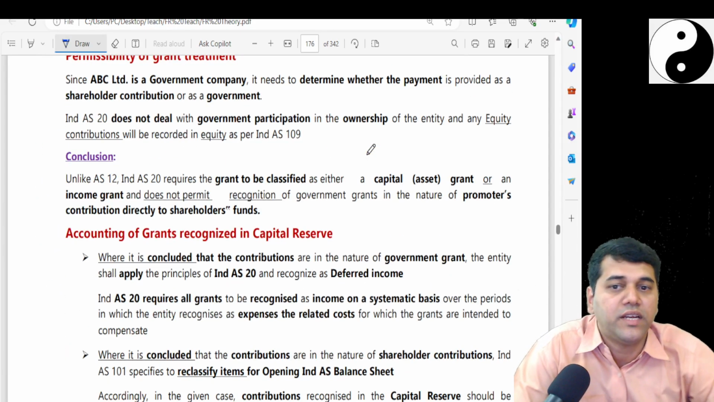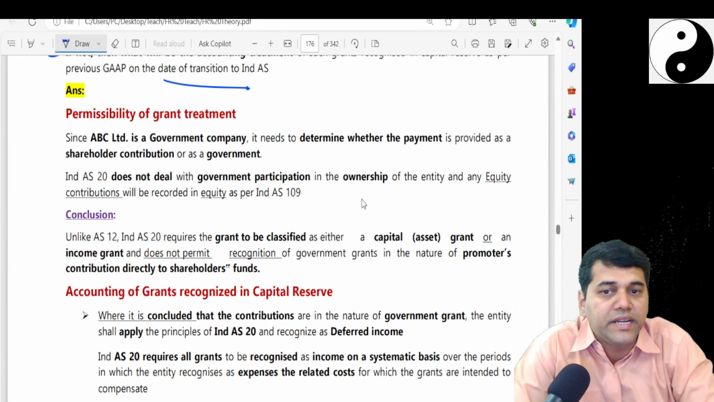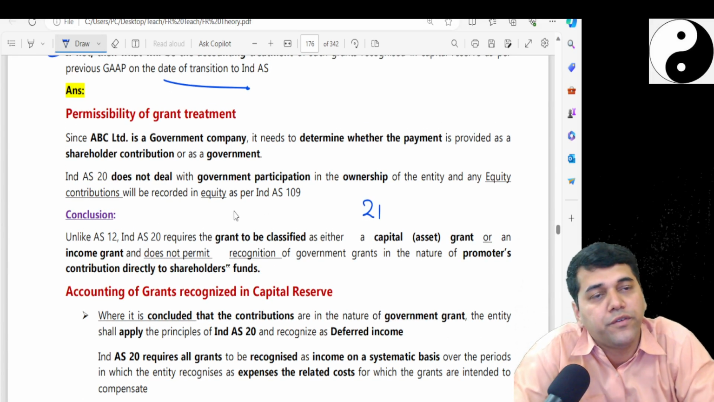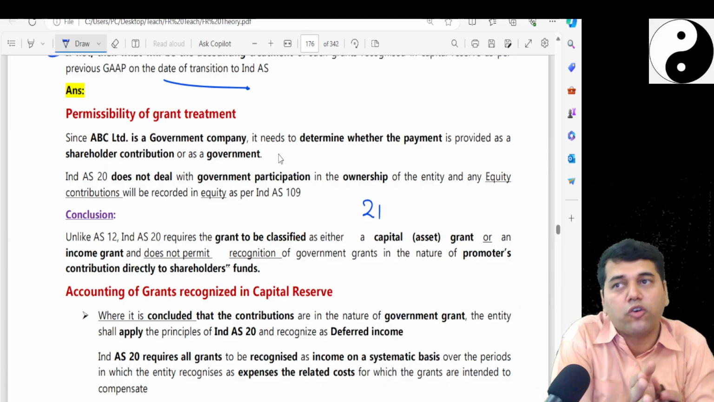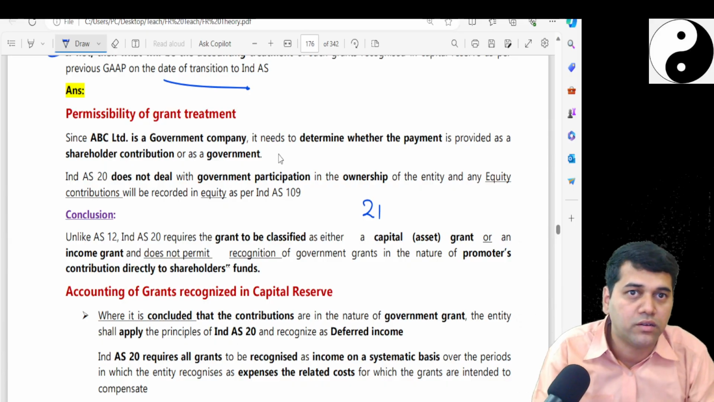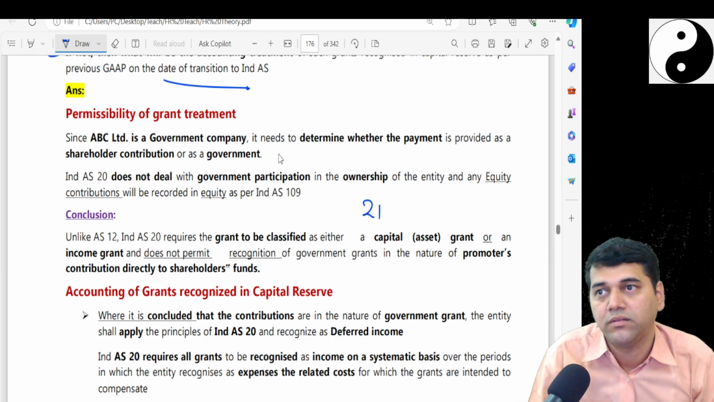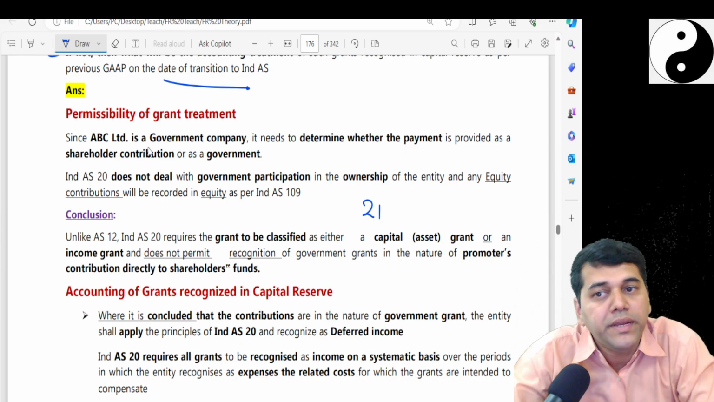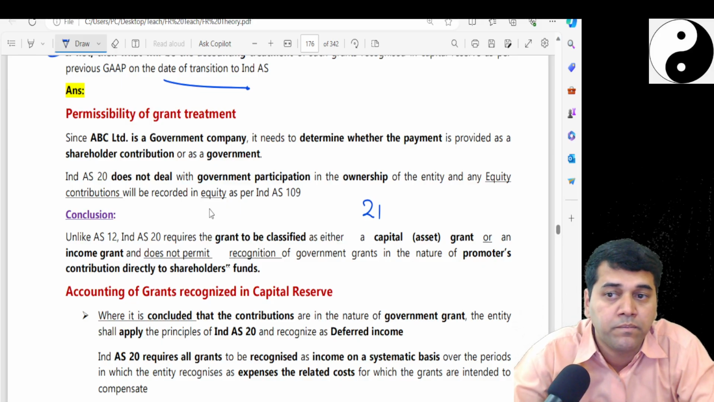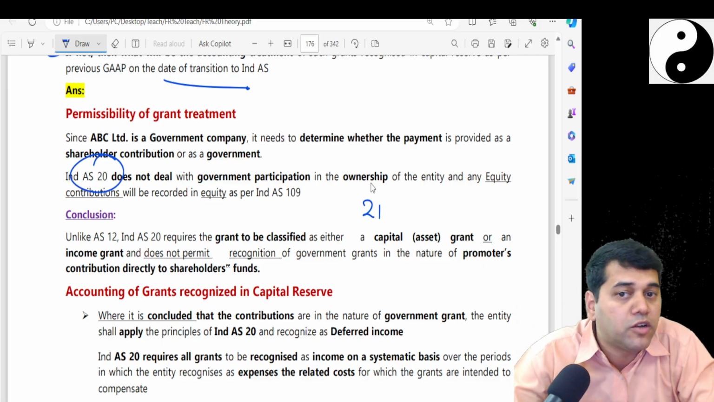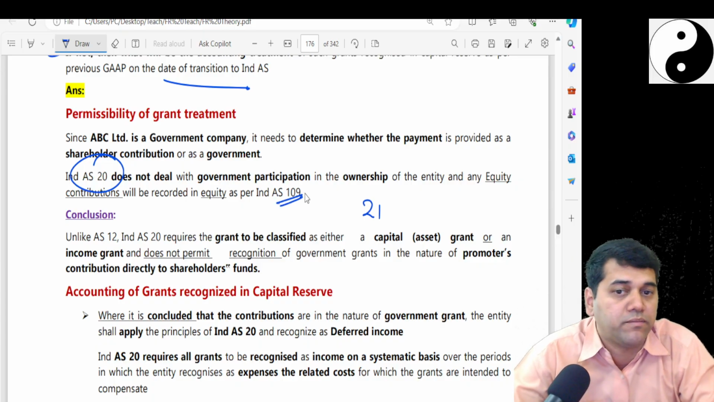No, it is not permitted, because there is a very thin line when the government is itself the owner, whether it has contributed as a grant or as equity. It is very difficult. So if ABC is a government company, you have to decide in which capacity they have given it. Ind AS 20 does not deal with government ownership; that is dealt with by Ind AS 109.